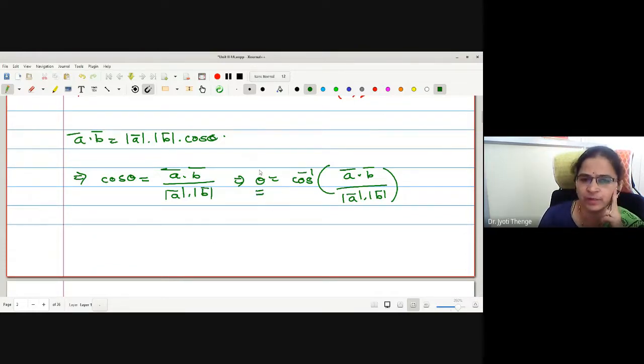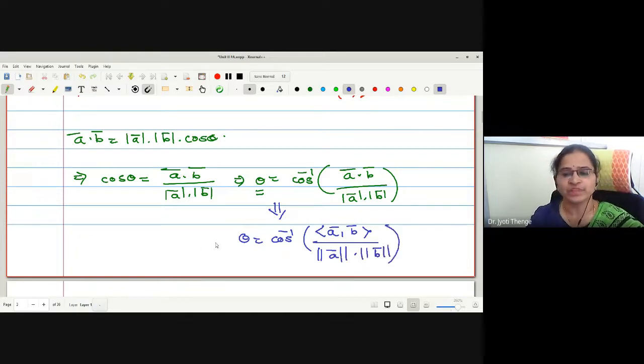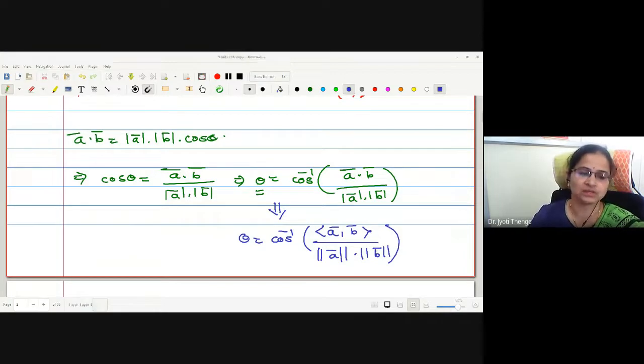Then how will you find the angle between the two vectors with the help of the inner product? Let us generalize. Therefore, theta should be cos inverse of the inner product a bar dot b bar divided by the norm of a bar into the norm of b bar. As the dot product gives you the length of the vector and the angle between the two vectors, a similar property will be carried over to the inner product. Therefore, the inner product also gives us the length of the vector and the angle between the two vectors. Is it okay? Yes, ma'am.